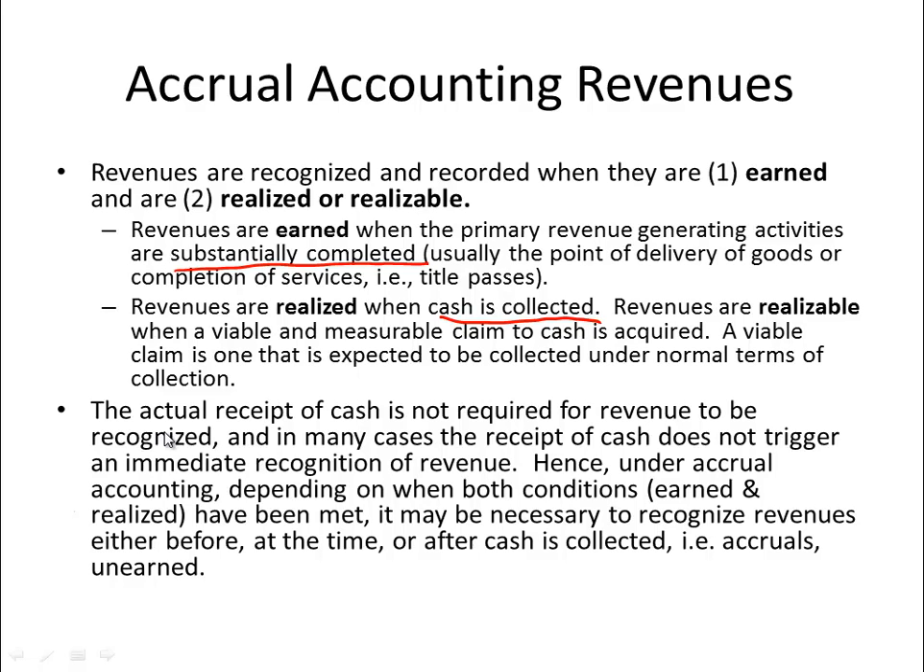And number two, revenues are realized or realizable when the cash is either collected or there is a viable, measurable claim to the cash. And a viable claim is one that is expected to be collected under normal terms of collection. Notice that the actual receipt of cash is not required for revenue to be recognized. In many cases, cash happens either before or after the revenue recognition.